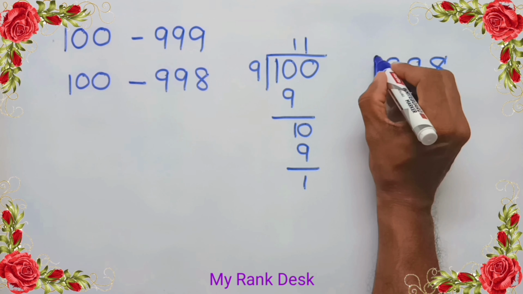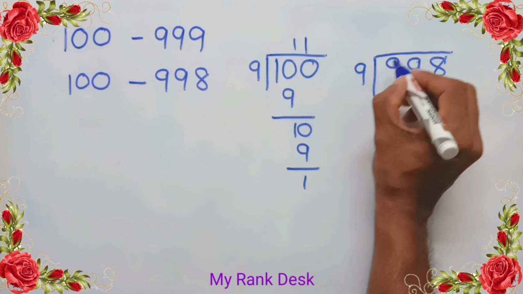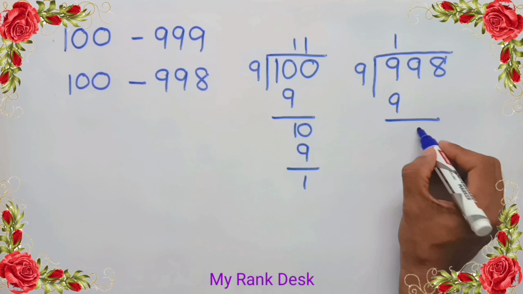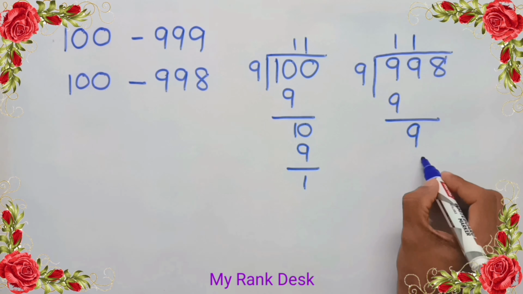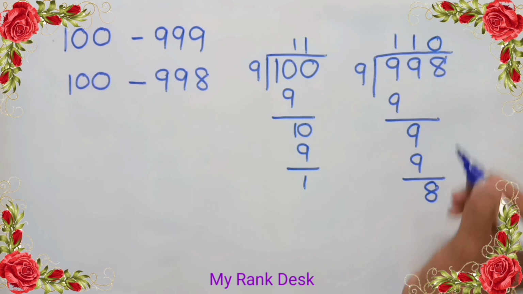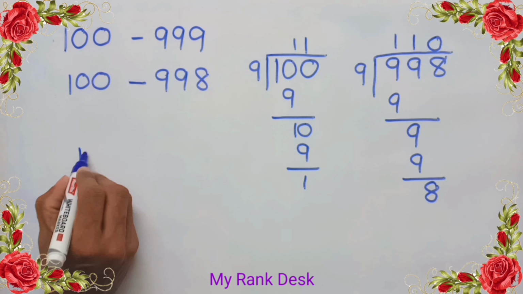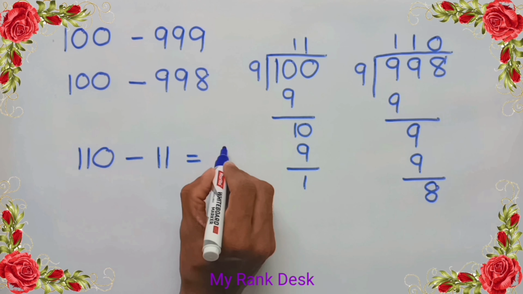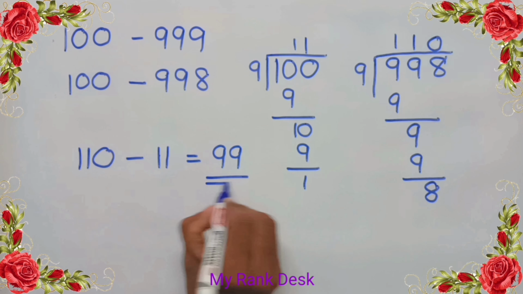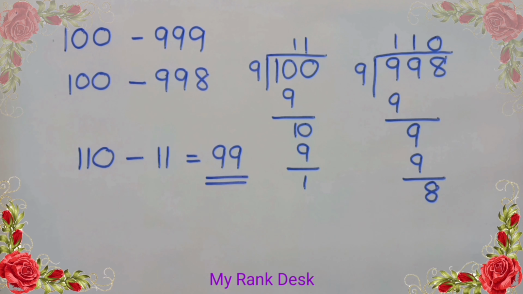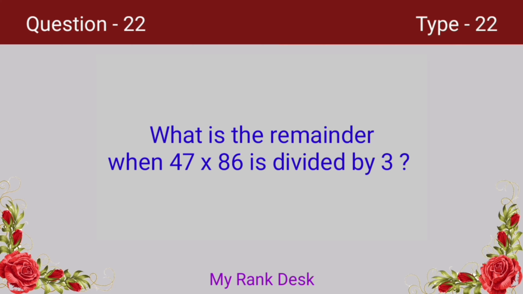Divide 998 by 9. 1, 9, 9, remainder 0, drop down 9. 1, 9, 9, remainder 0, drop down 8. 8 is less than the divisor 9, so put a 0 at the quotient. On subtracting the quotient 11 from 110, we get 99. That is, there are 99 multiples of 9 in between 100 and 999. Answer 99. Next question.